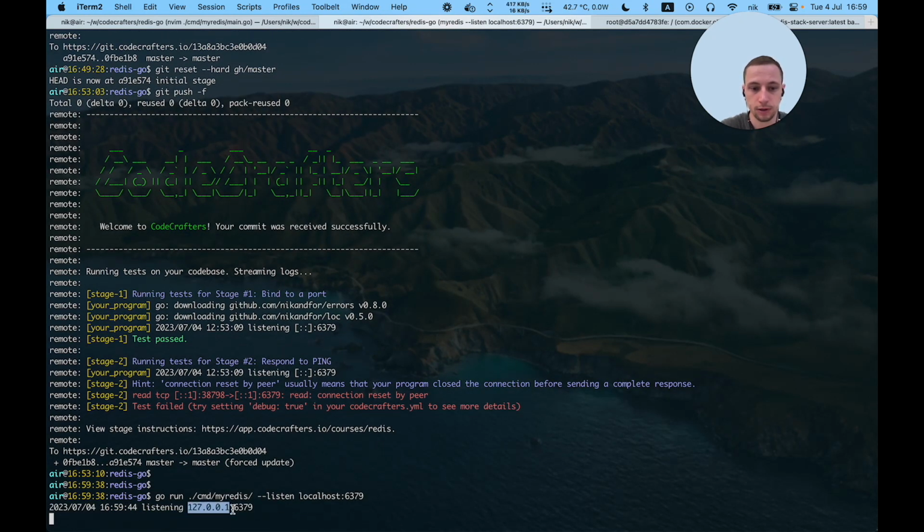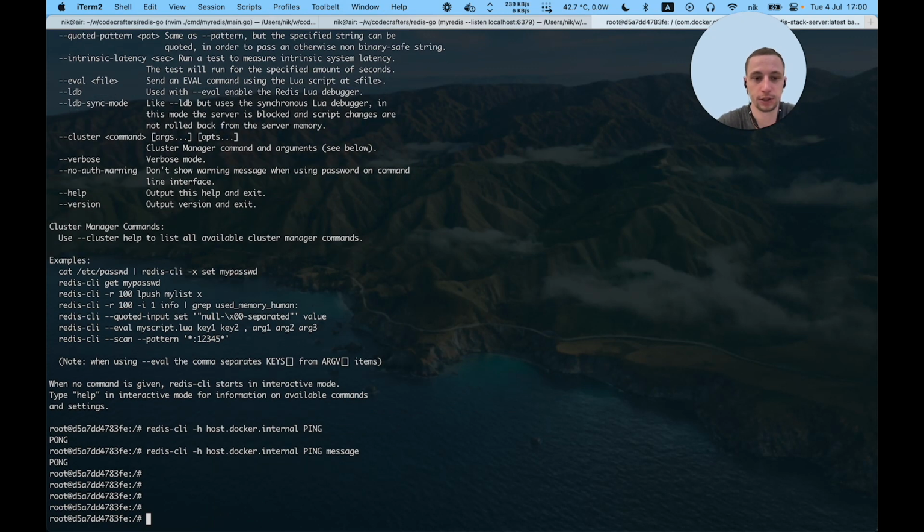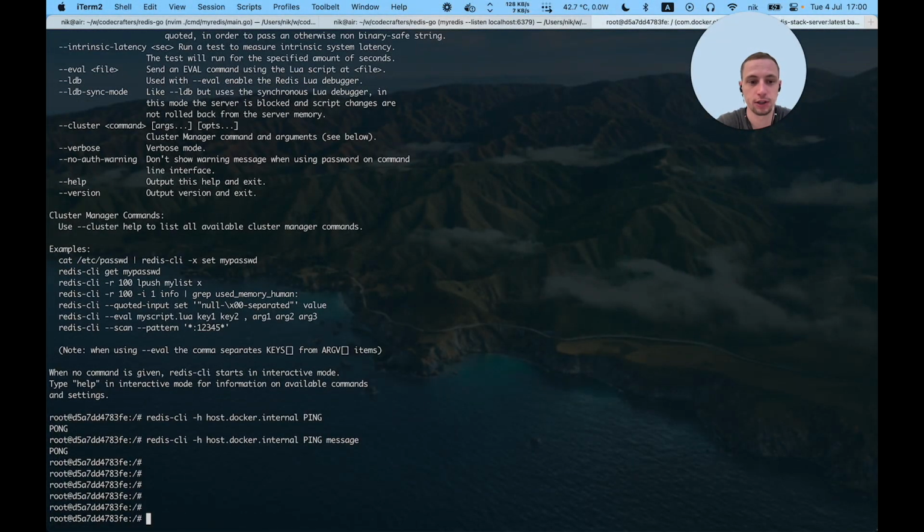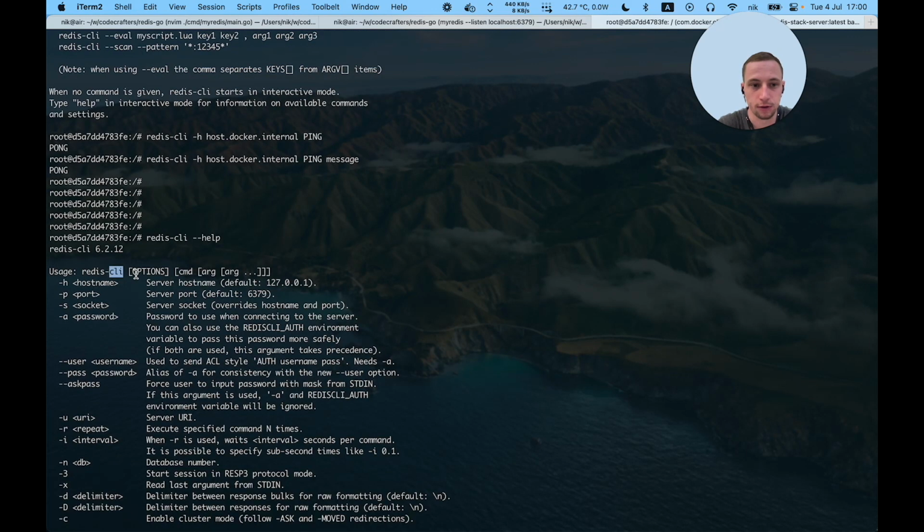We know it started. And now we want to test it, so we need a client. I'll use a Docker image. If you have a question, you just need to ask for help. For example, I want to understand how it works. I need to run command, some options, including our host name, and command, some arguments.